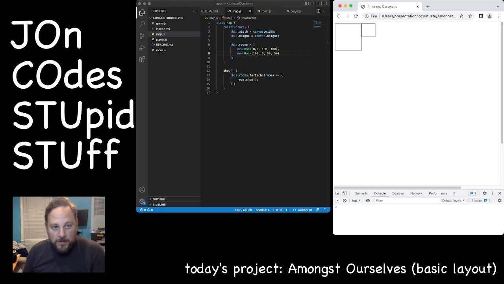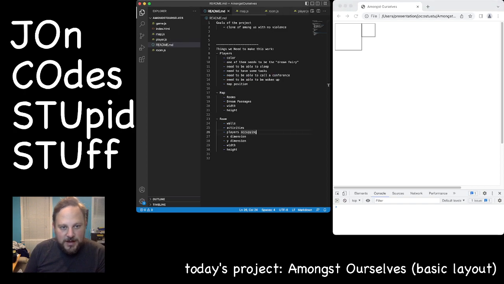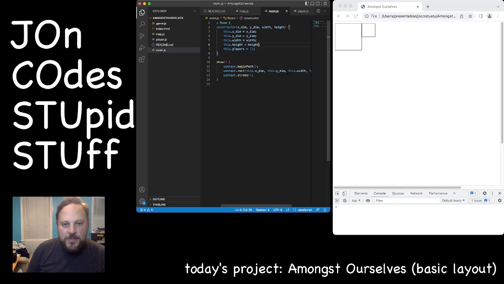Great. One thing I realized we need, every room needs at least 1 door. Otherwise, we have no way to get in or out of the rooms. So let's add that. Why not? I'm gonna, let's see, how am I gonna do that? Let's forget about that for now.